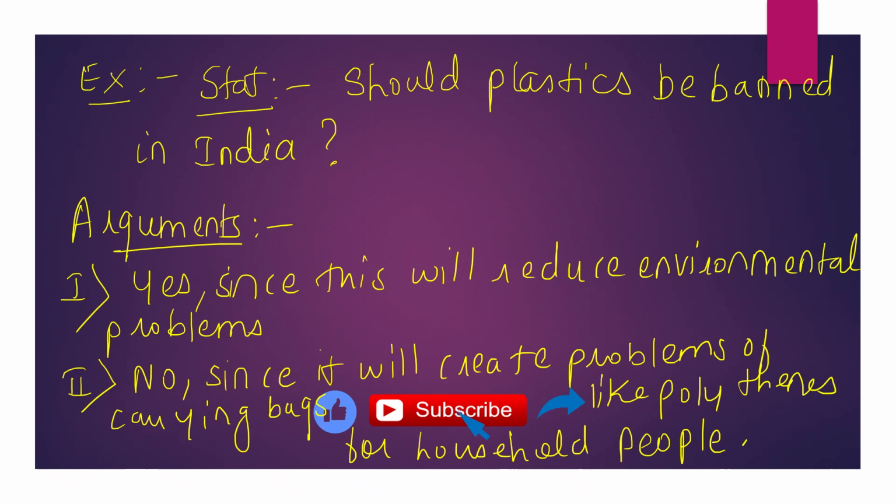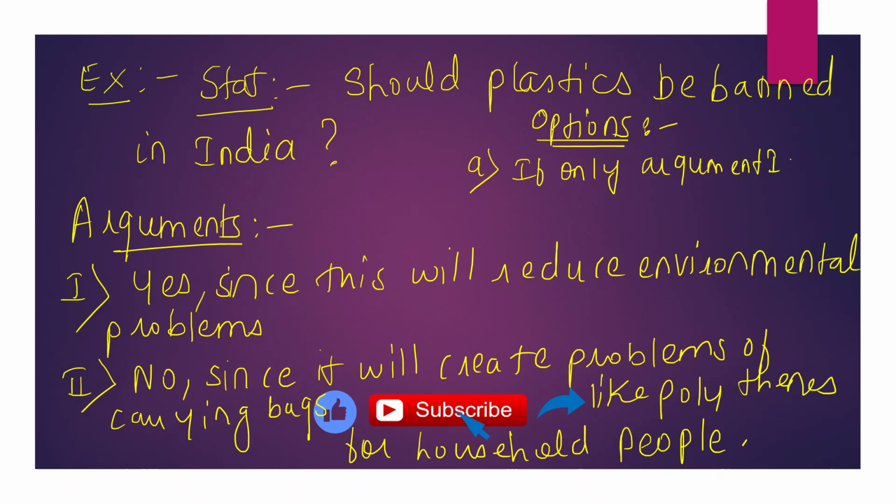The options given here, I'll write here. First option: A. If only argument 1 is strong. B. If only argument 2 is strong. So what do you think? These are the options. Please do solve it.